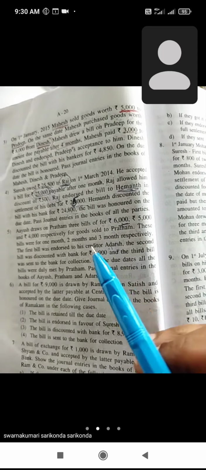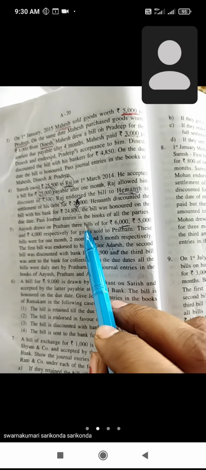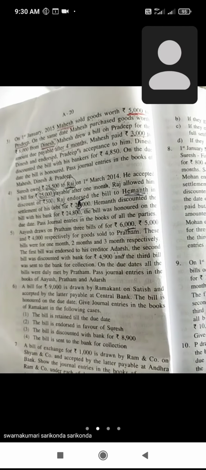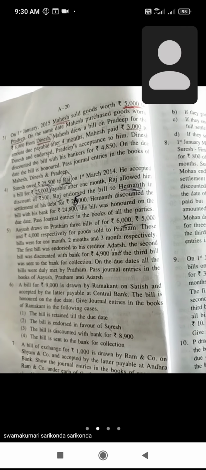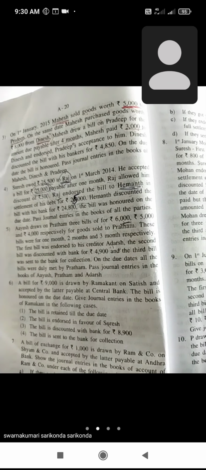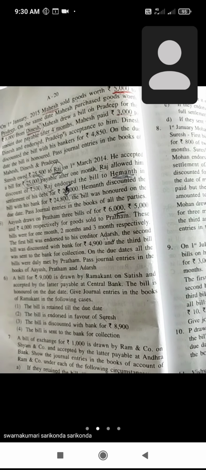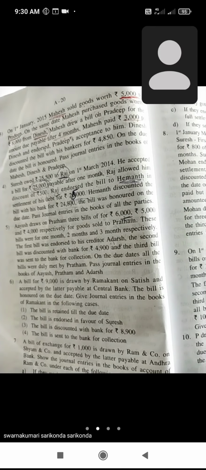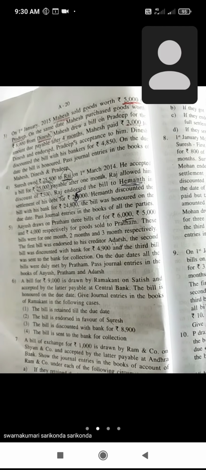Ayush draws three bills on Pratham. Before that, Ayush sold goods to Pratham. After the selling transaction is finished, Ayush writes down the bill on Pratham.